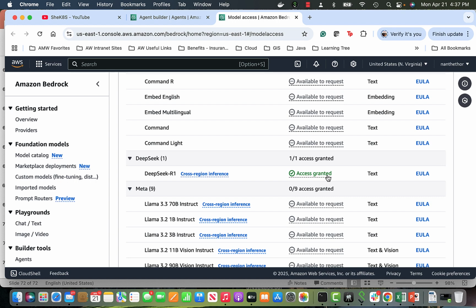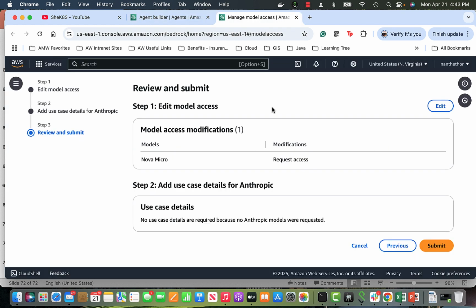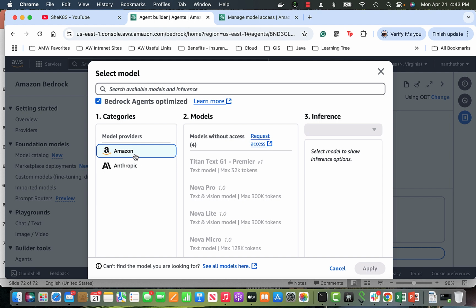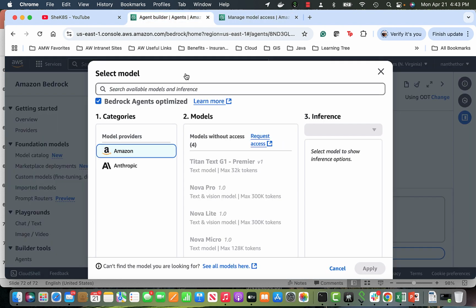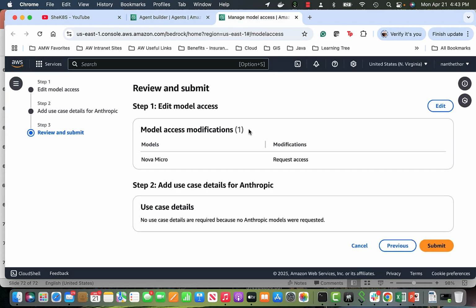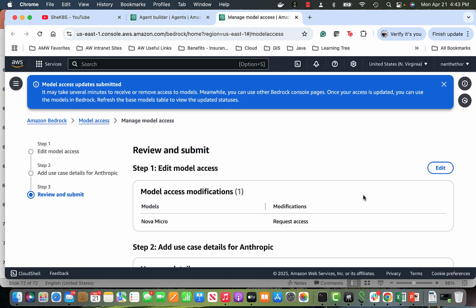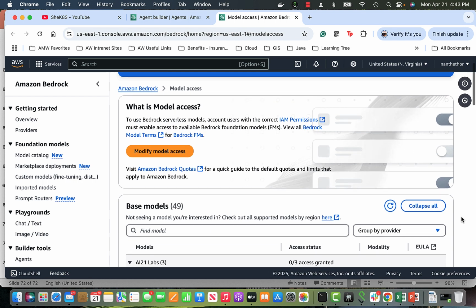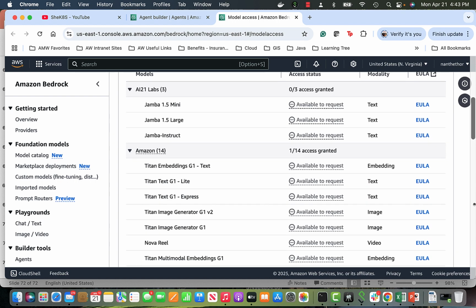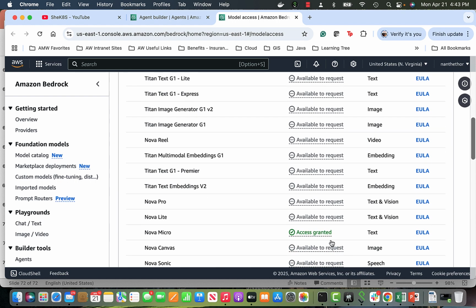So it's granted. Now if I see over here, I also went ahead, and this was one of the models. The only model providers I have access to are Amazon and Anthropic. So DeepSeek is not available. So what I did is I went to Amazon again, requesting model access for Nova Micro, because I see that Nova Micro is there. Once I submit this, I should have access to Nova Micro. So if you see, I now have access to Amazon Nova Micro. Okay, access granted.